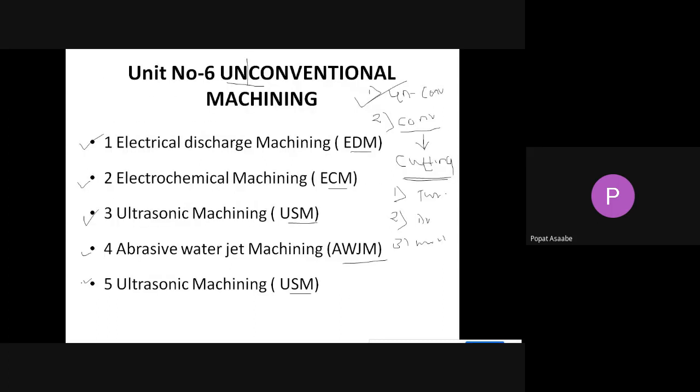Now see here what is meant by the unconventional machining process and the conventional machining process.